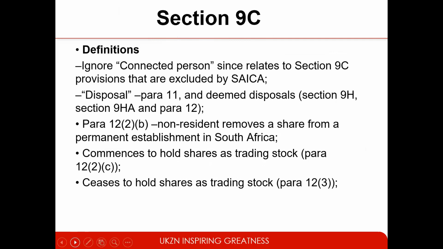In this case, you need to ignore connected persons, since those related to section 9C are excluded. I think also in your case in ACA, you don't have to worry about that. But disposal in paragraph 11, so in deemed disposal, is actually dealt with in section 9H, and paragraphs also need to ignore that. Paragraph 12(2)(b), a non-resident removing a share from a permanent establishment in South Africa: also, you do have to ignore that. Also, commences to hold shares as trading stock.